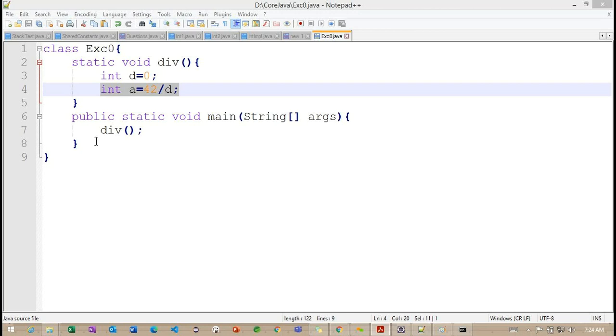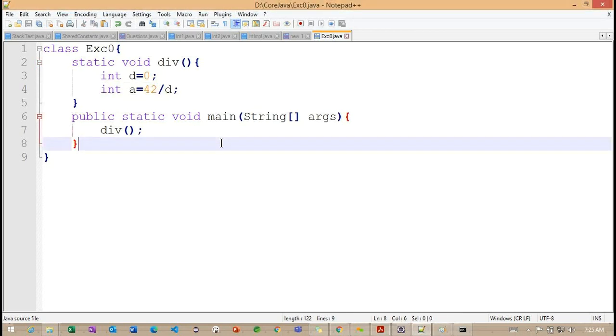If I'm not handling it and I work with the default exception handling, then internally this particular program is going to terminate. When we get an exception, the program is going to terminate. But with our try catch block, we can prevent this automatic termination. Now if you observe carefully, I'm working with the same exception using a try catch block.